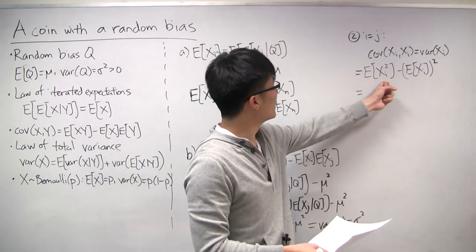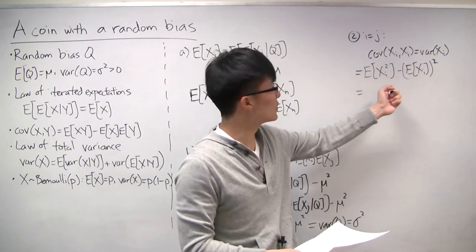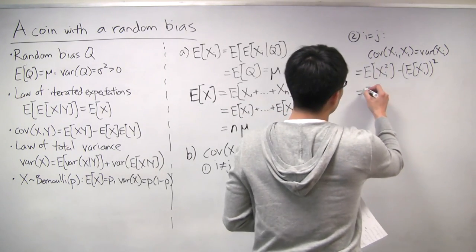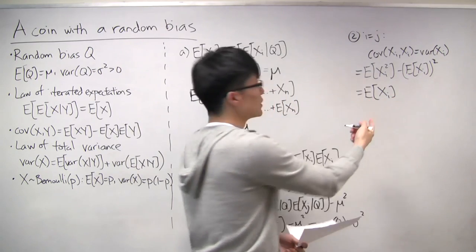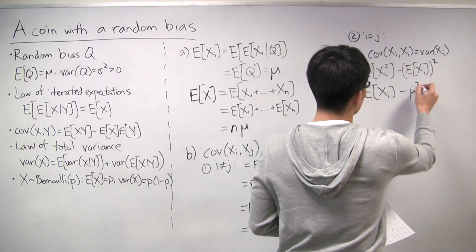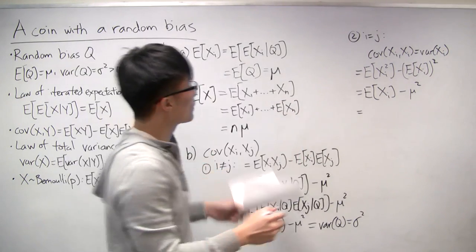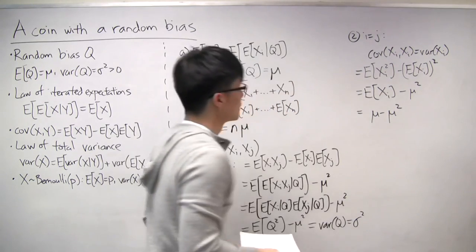So squaring it doesn't actually change anything. It's exactly the same thing as the original random variable. And so because this is a Bernoulli random variable, this is exactly just the expectation of xi, which we said was mu. And we said the other part is just mu squared. So the answer is just mu minus mu squared.